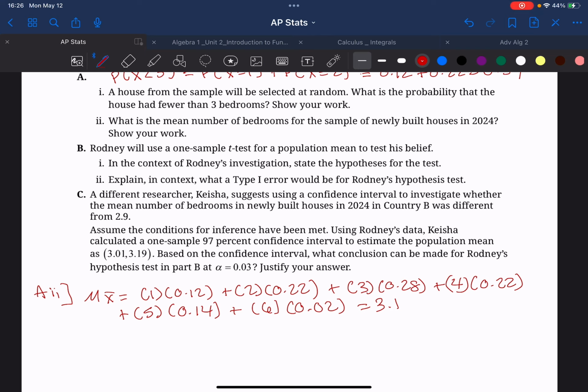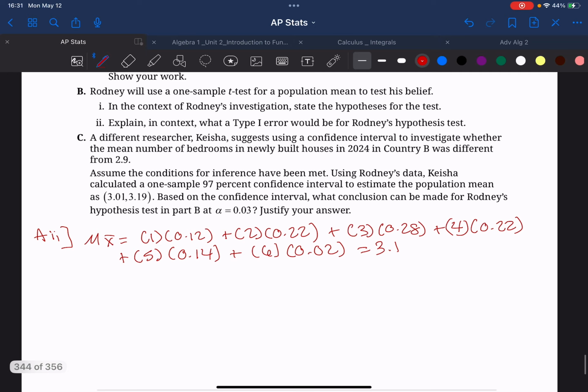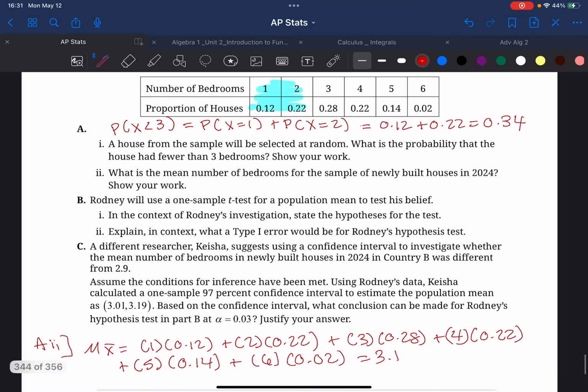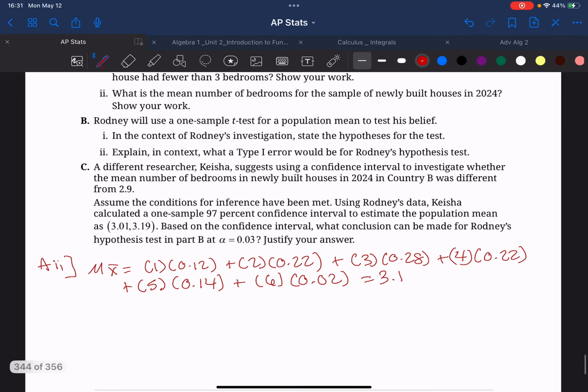Part B says Rodney will use a one sample t-test for a population mean to test his belief. Part 1 says, in the context of Rodney's investigation, state the hypotheses for the test. The null hypothesis is that mu is equal to 2.9.